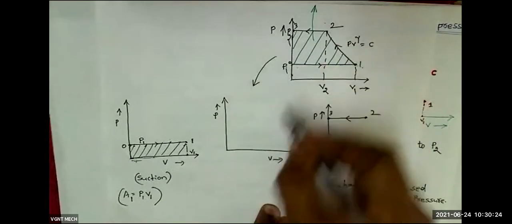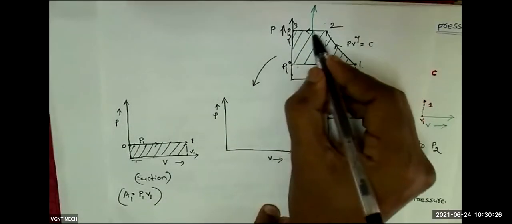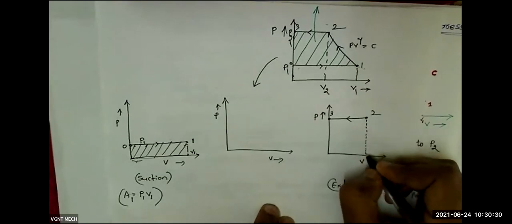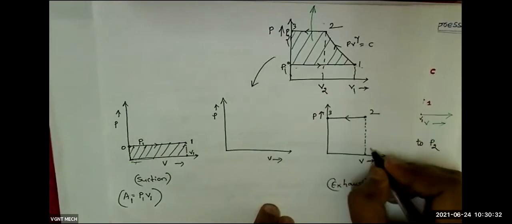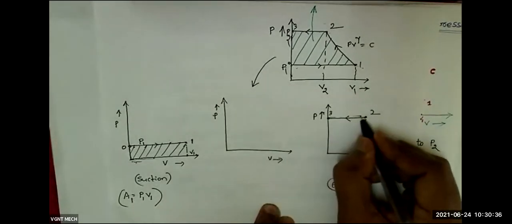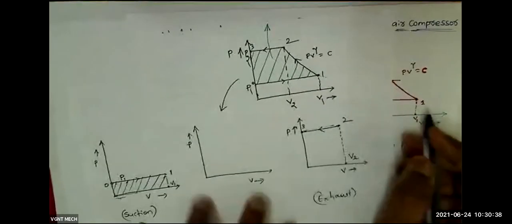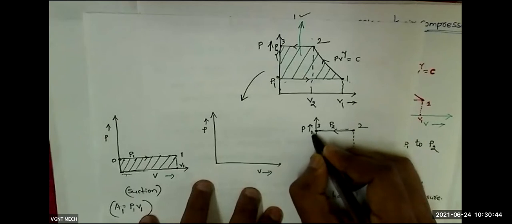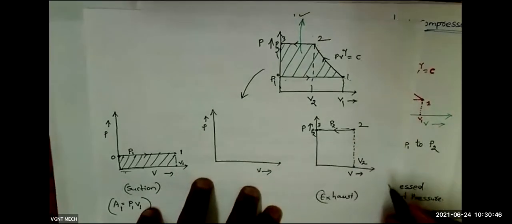This is the exhaust process. Since this is point 2, here my volume is V2, and in this line what is the pressure? The pressure is P2, because this is a constant pressure line. So the pressure I have taken is P2.